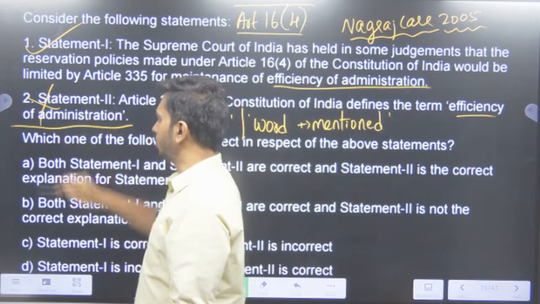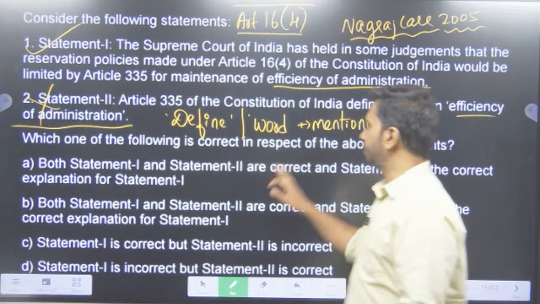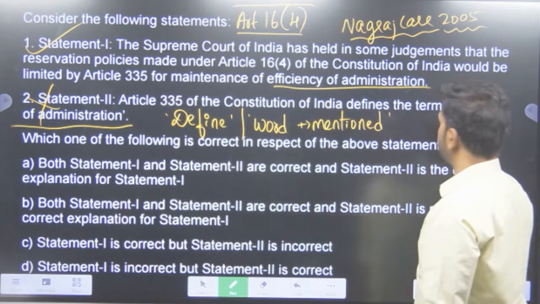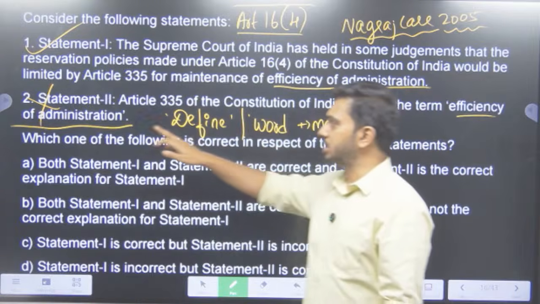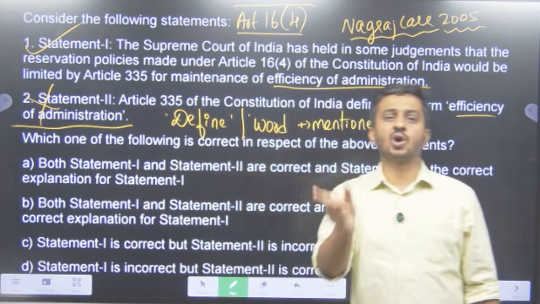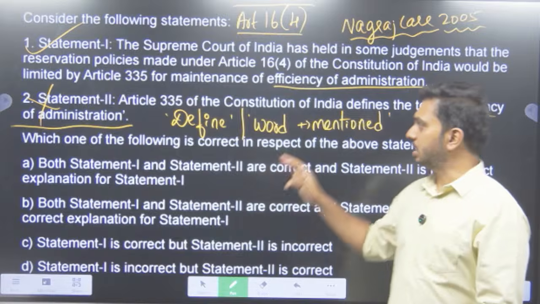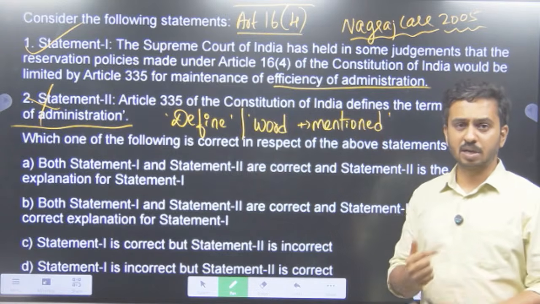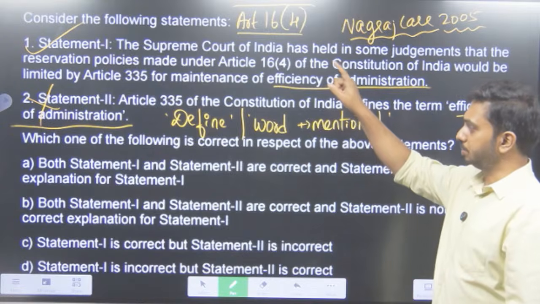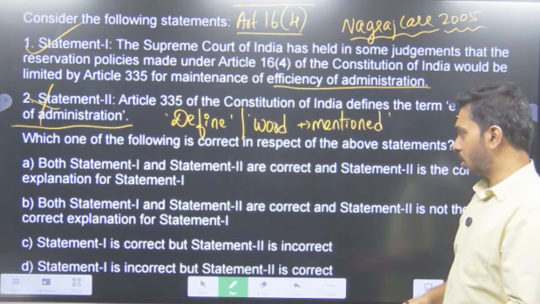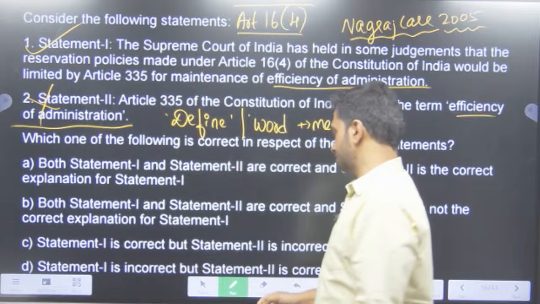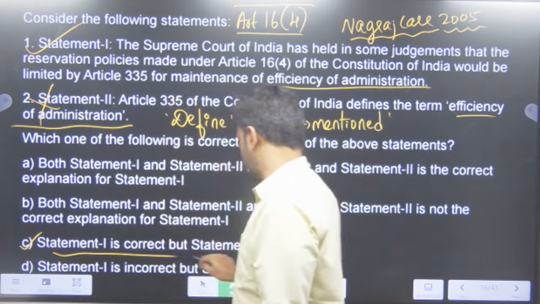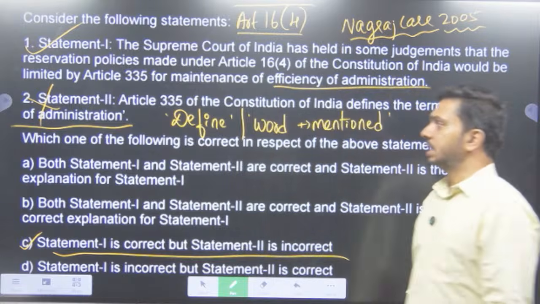Definitely no. Or they might say that the word efficiency of administration is used in the Constitution of India in Article 335. Then at that point of time, yes, it becomes correct. So here statement 1 is correct, statement 2 is wrong. So which of the following options is correct? The third one. Statement 1 is correct, but statement 2 is incorrect.